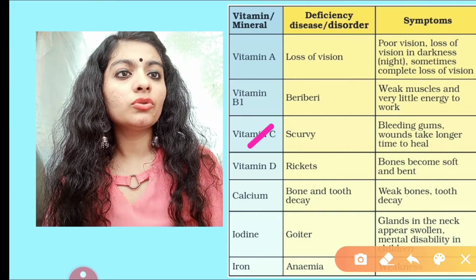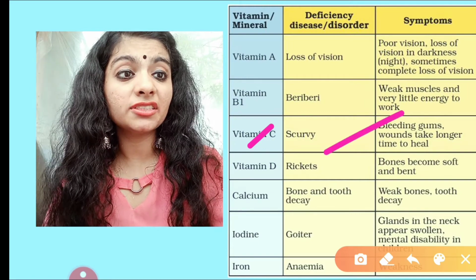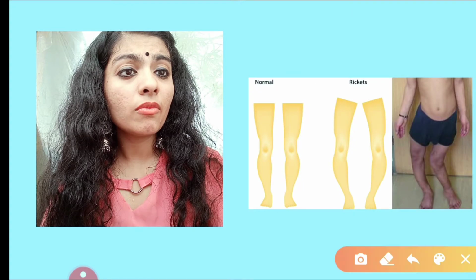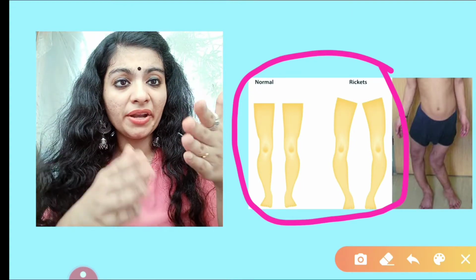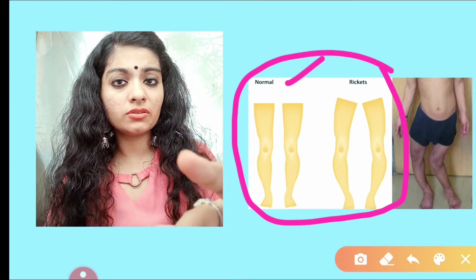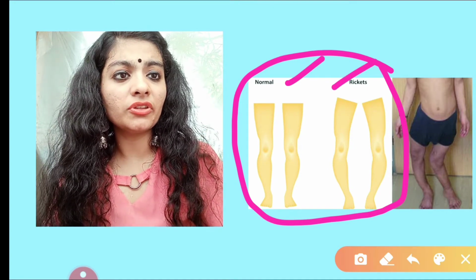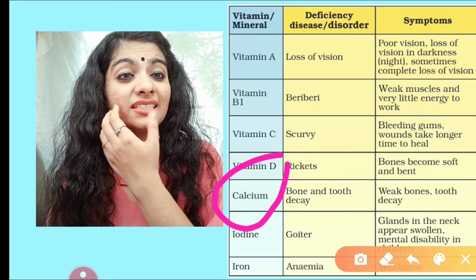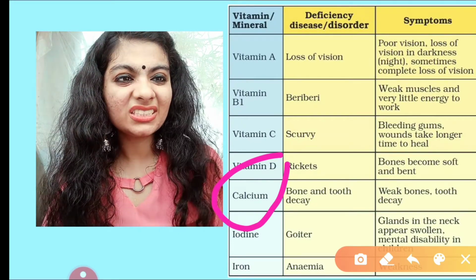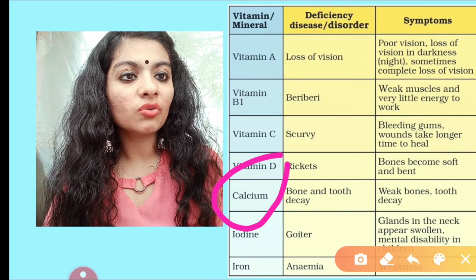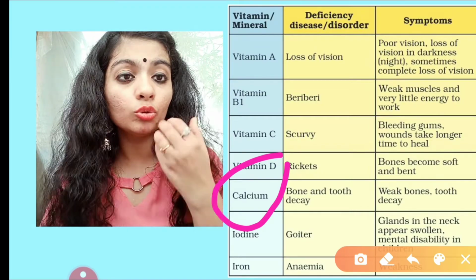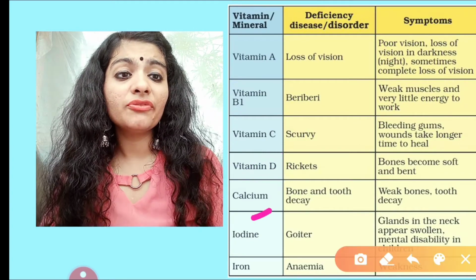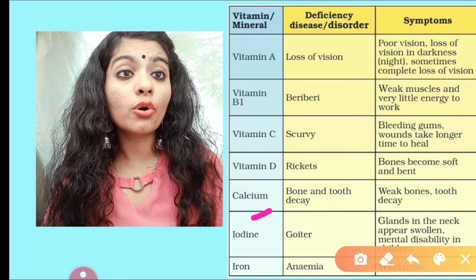Vitamin D. The deficiency of vitamin D causes rickets. In this case the bones become very soft and bend. This is a normal person's leg and this is a person with rickets. This is how it looks. If there is deficiency of calcium, then there is decay of bone and tooth. It slowly starts degrading and breaking down, so it leads to weak bones and tooth decay. Iodine: if there is deficiency of iodine, there is a disease called goiter.